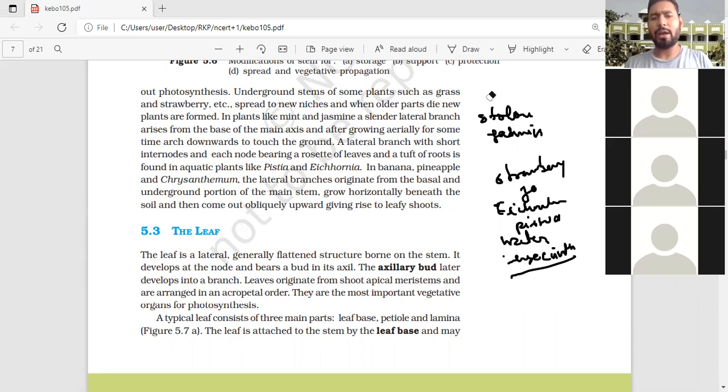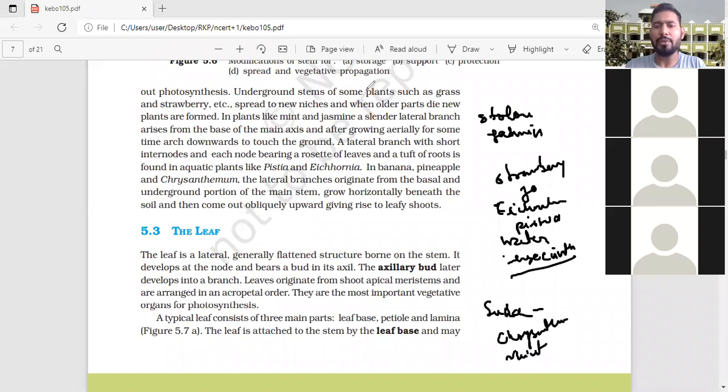Jasmine, you have to learn, because many of you tie jasmine flowers in your hair. I saw girls in South India tie the jasmine flower in hair, so you must never forget this point. Jasmine is a type of sub-aerial modification and it is the stolon. Clear? Now, sucker is the example of chrysanthemum and mint.